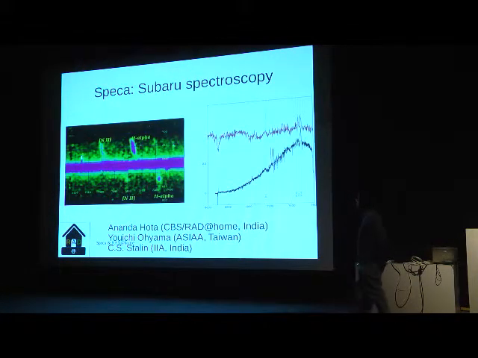And this is the new result from Subaru spectroscopy. Spectral lines you can see from one side of the disk, and the other side of the galaxy is the disk. H alpha, N2, N2, on the other side again. So from the nuclear spectrum, we see a slight difference in N2 and H alpha. We are trying to figure out what is really causing this difference.